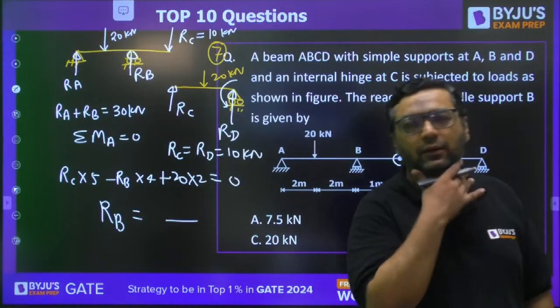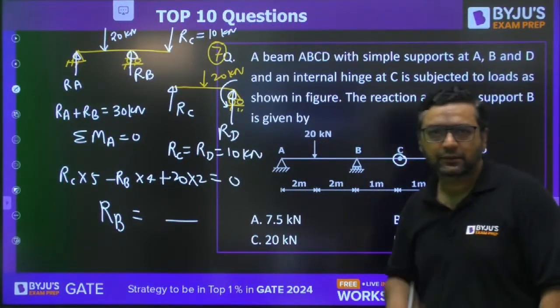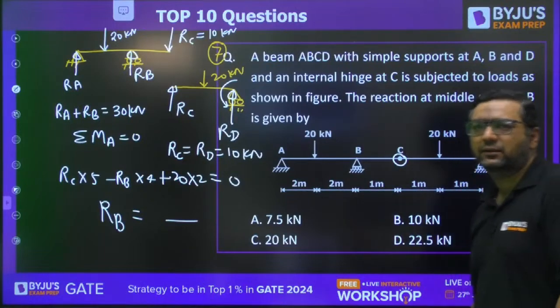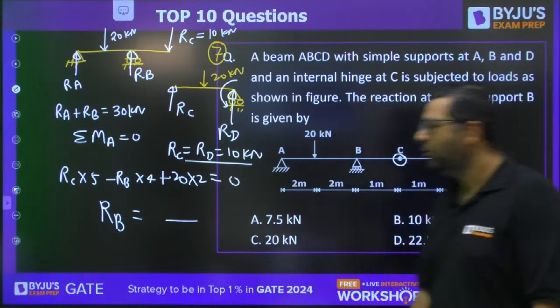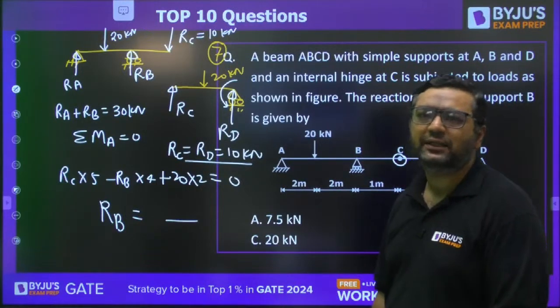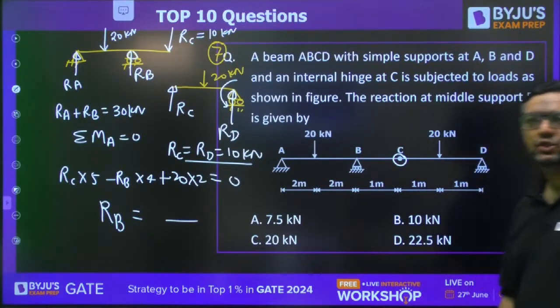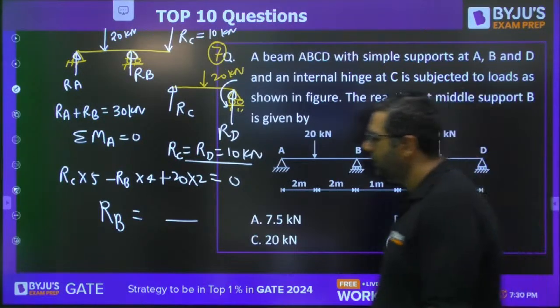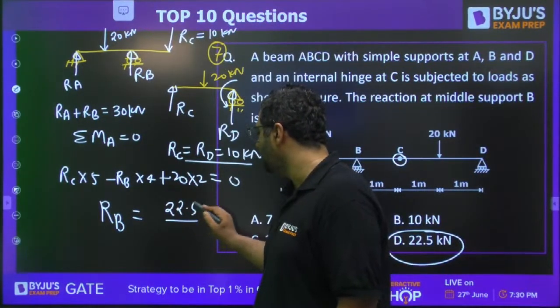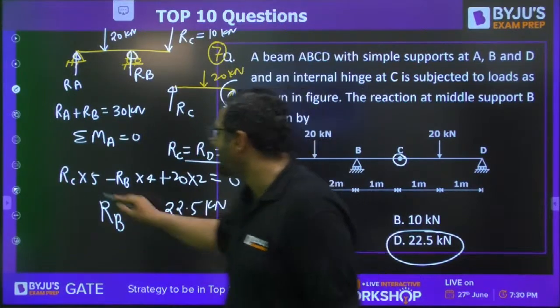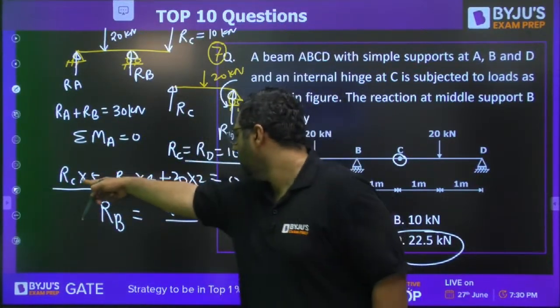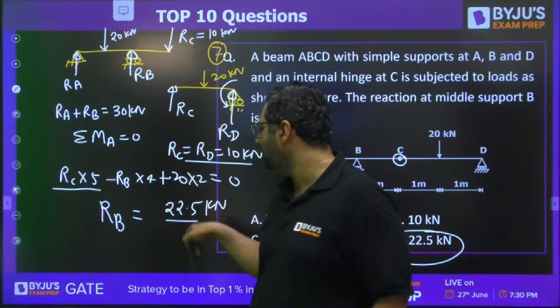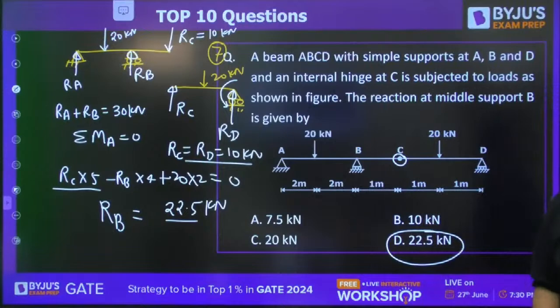Jaya is saying D. Okay. Dukhi Atma is saying 10. Dukhi Atma, please check. If you are talking about this, then it is correct, but the RB value is not 10. Nitesh is saying 7.5. So Jaya and Dukhi Atma have given the right answer. 22.5 is correct. Because this RC cross 5 is 50 and this is 40, 90 by 4 is 22.5. Okay, it's correct, Dukhi Atma. D is the right answer.